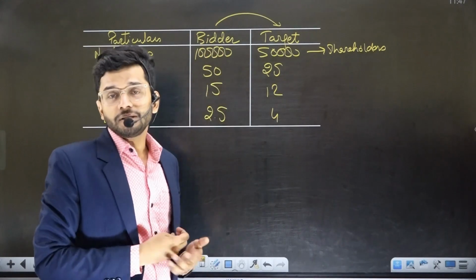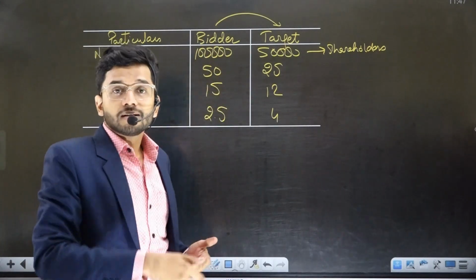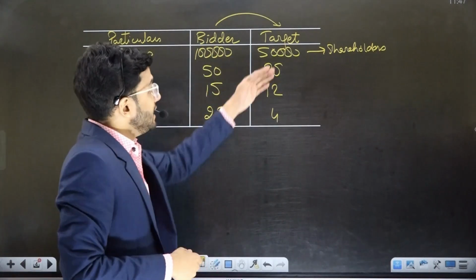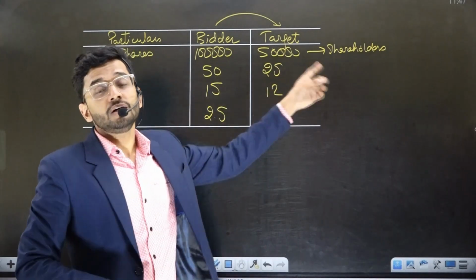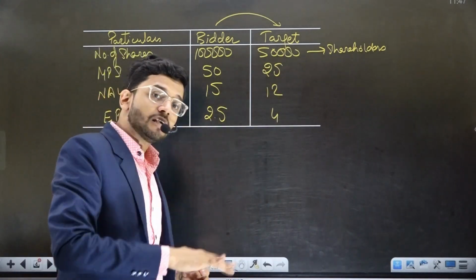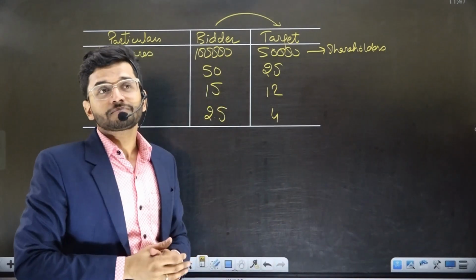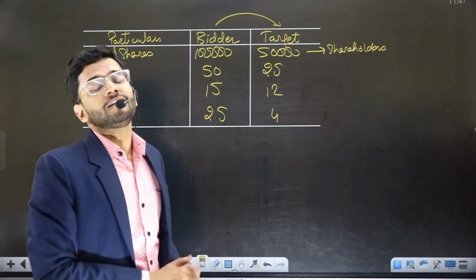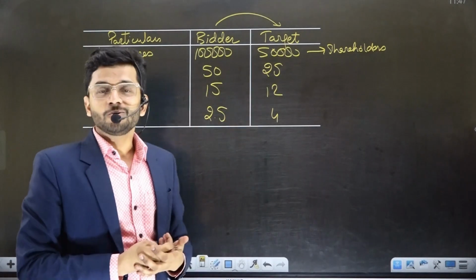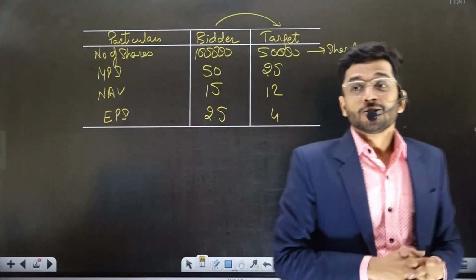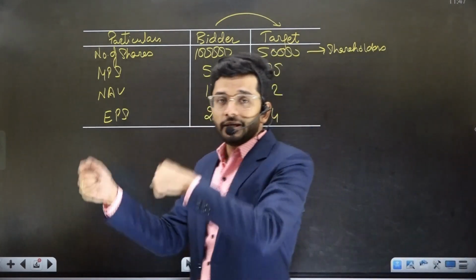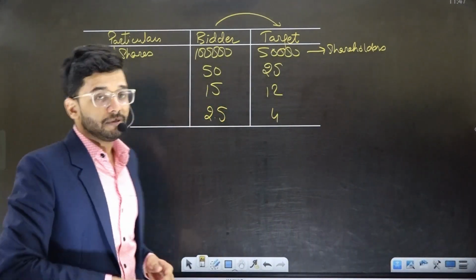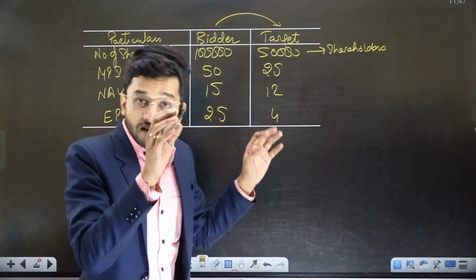In case of the bidder company, they would always want to give a lesser number of shares to the target company. They will ask the target company to take fewer shares. They will try to convince the target company shareholders: take a lesser number of shares, don't take excess shares. So there's always a conflict between the target company and the bidder company. The bidder company will always want the target company to take fewer shares.